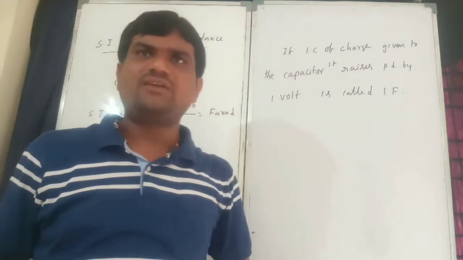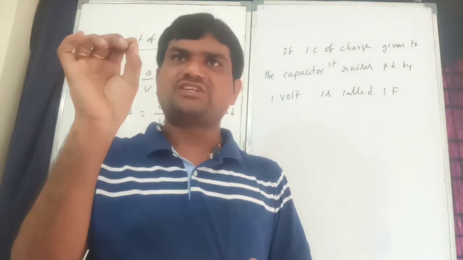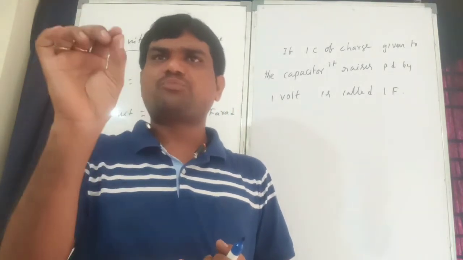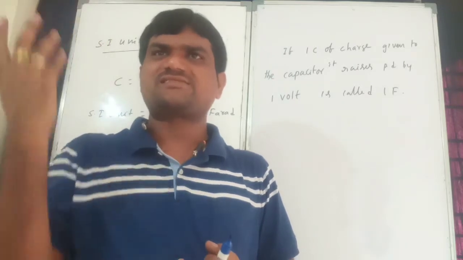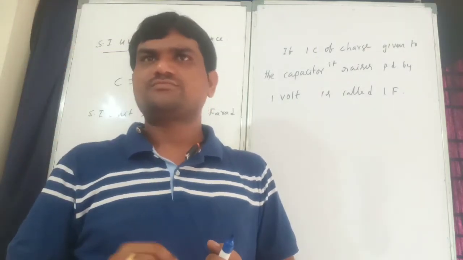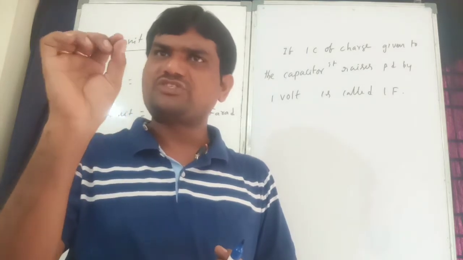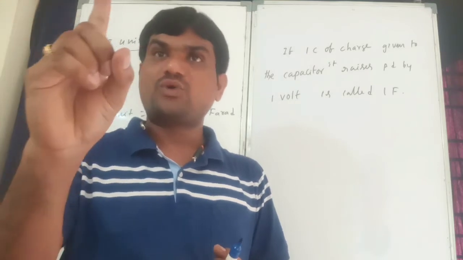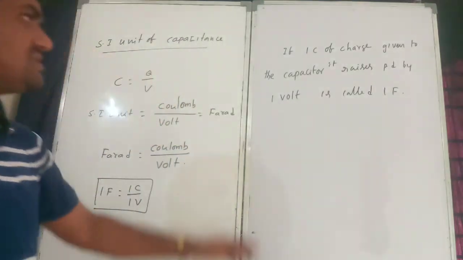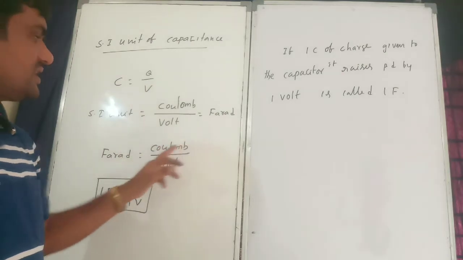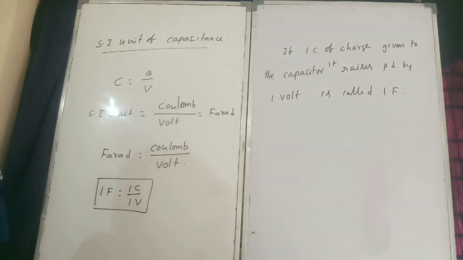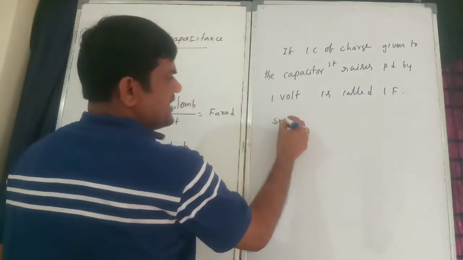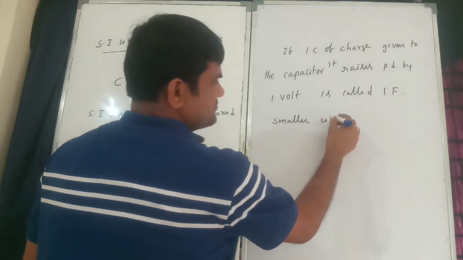That means if I have given 1 coulomb of charge to a capacitor and the potential rises by 1 volt, then the capacitance is 1 farad.